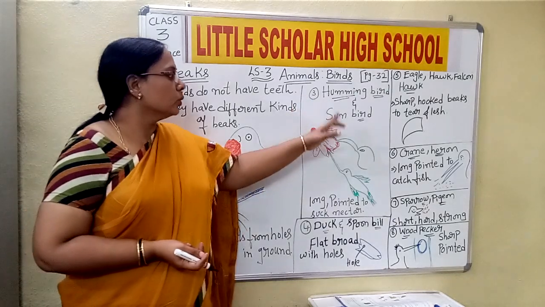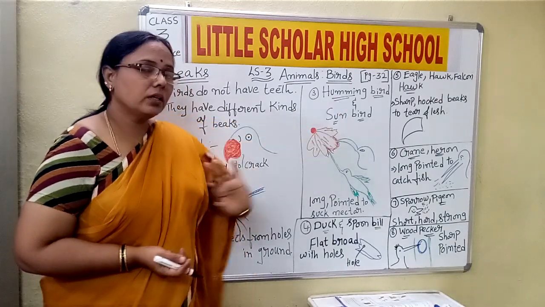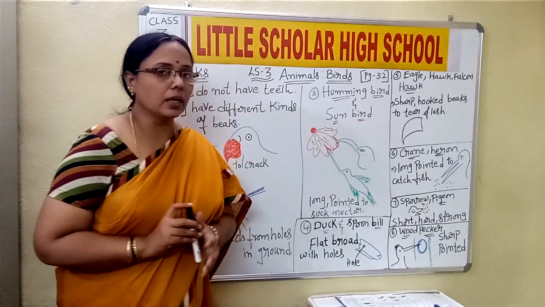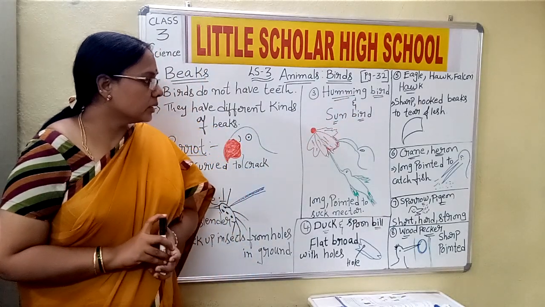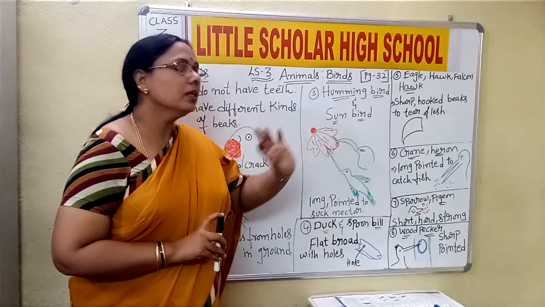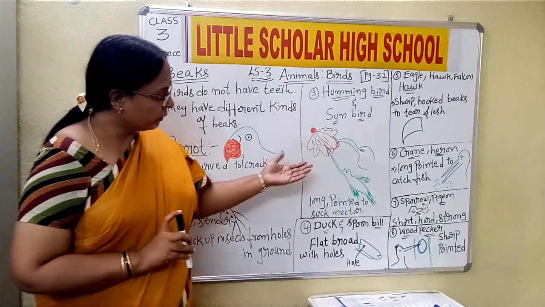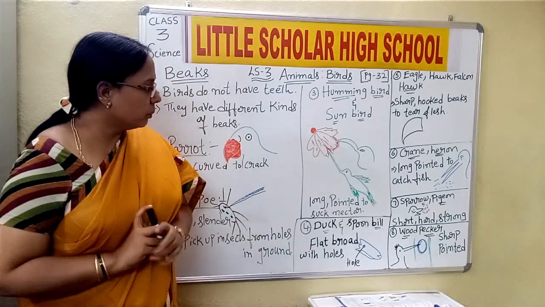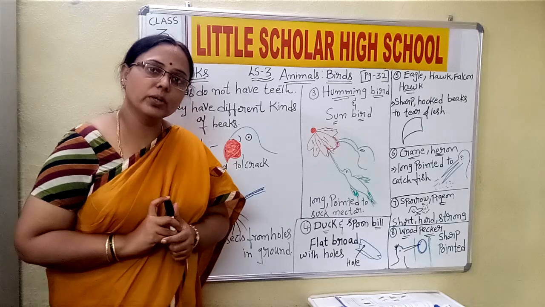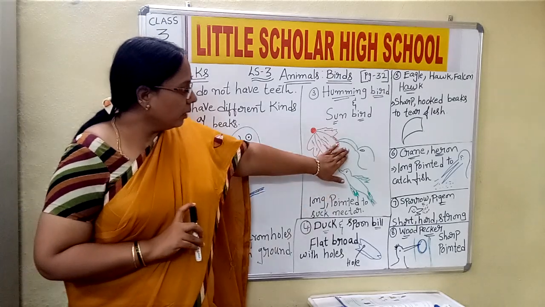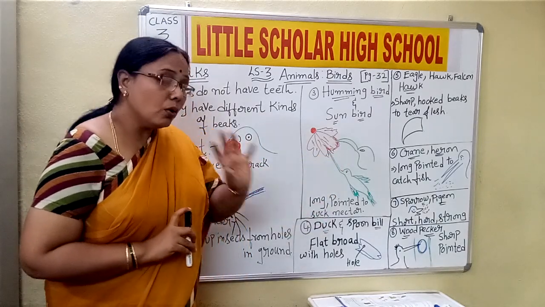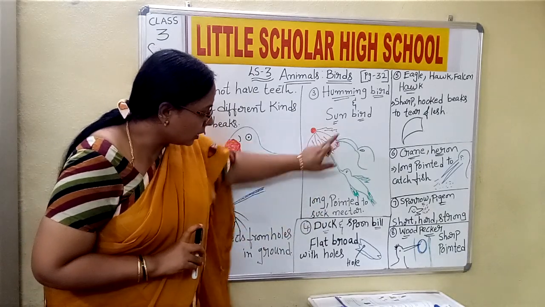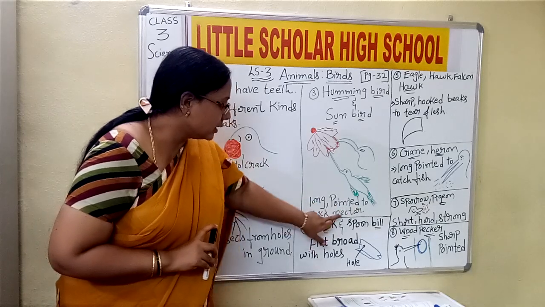Now let us move to the third one, and here we are discussing two birds, that is the hummingbird and the sunbird. What are the two birds we are discussing here? It is the hummingbird and the sunbird. Now of course, looking at this diagram, you might have got some clarity or a picture about the type of beak we are going to discuss now. Now the hummingbird or the sunbird, how are their beaks? Their beaks are long. You see, their beaks are long and pointed to suck the nectar.